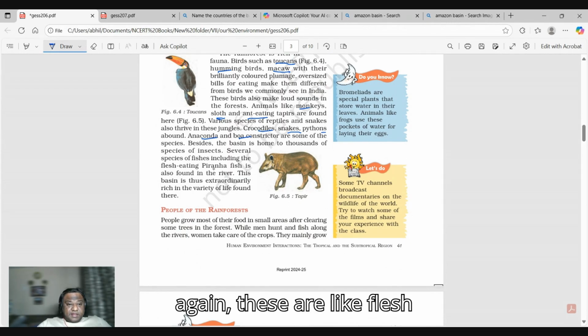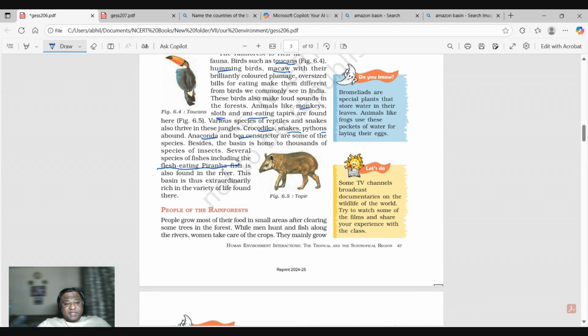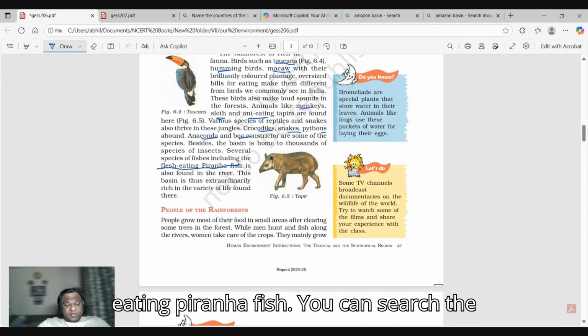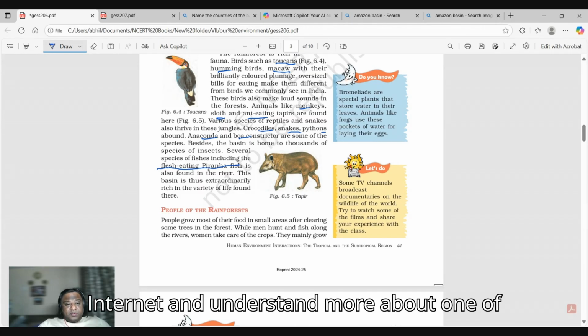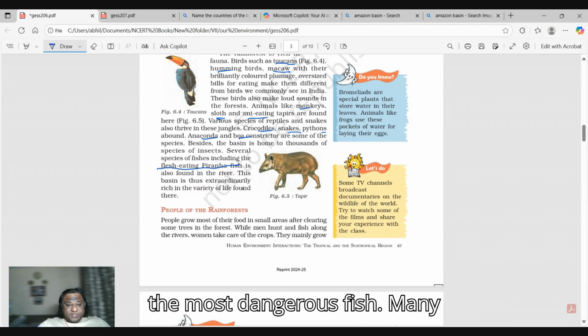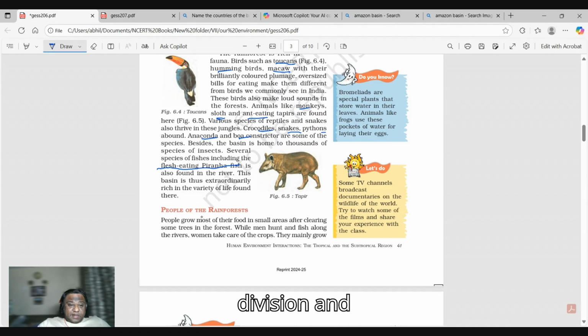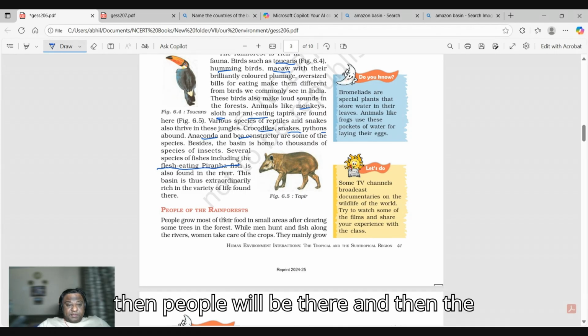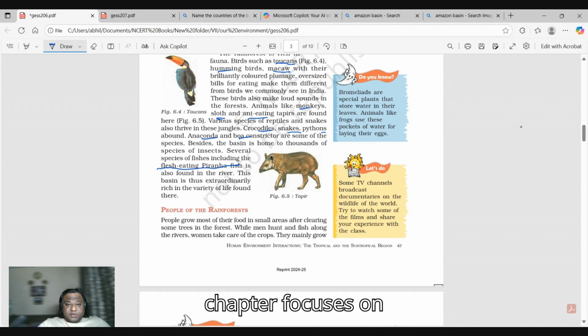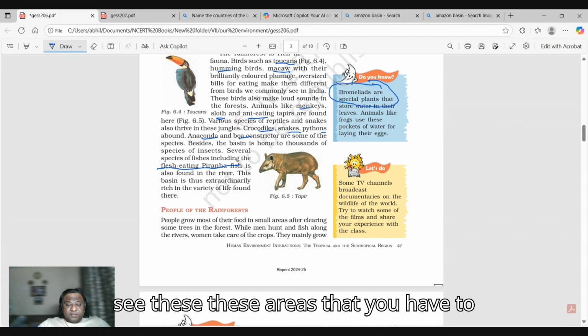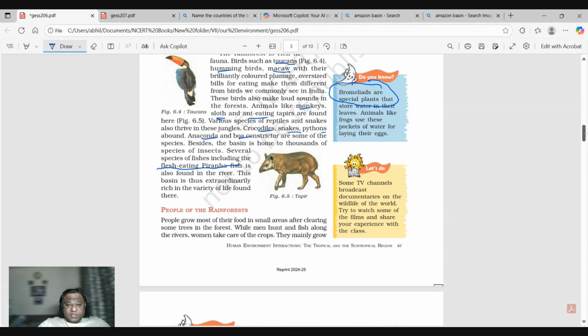These are like the flesh-eating piranha fish. Yeah, in seventh class, they are introducing this flesh-eating piranha fish. You can search the internet and understand more about it. One of the most dangerous fish. Many Hollywood movies have this piranha fish as the villain. And then the chapter focuses on people. See these areas, you have to see the boxes.